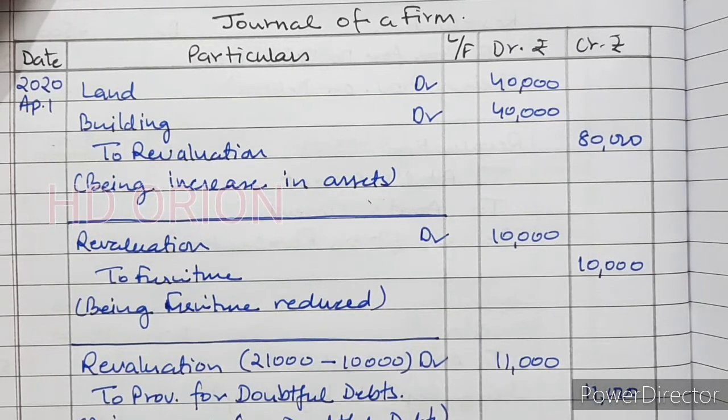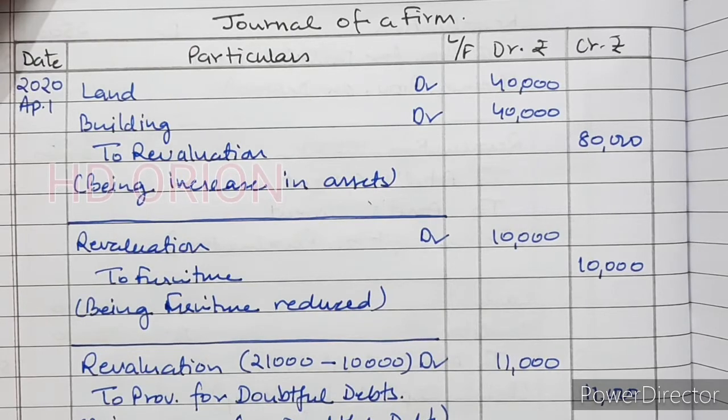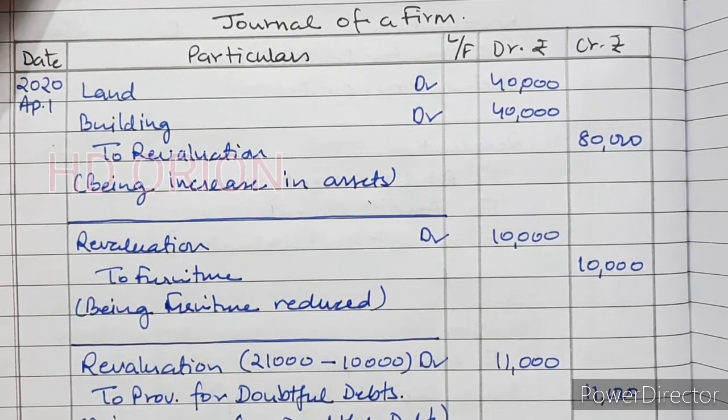Then it says that a liability for damages of rupees 10,000 is to be created.